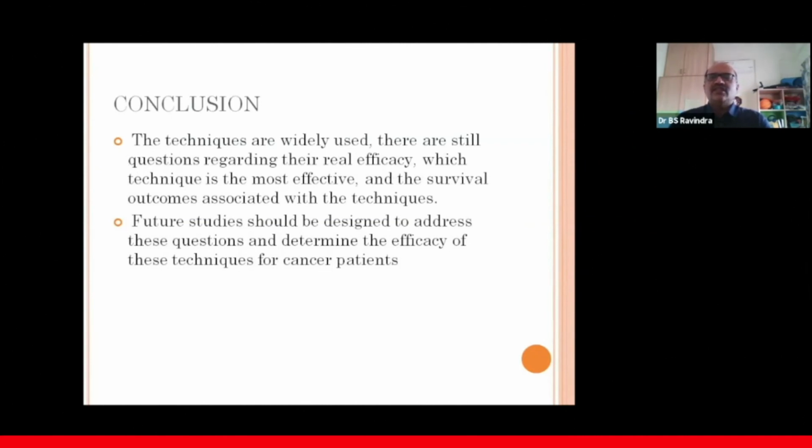and which technique is most effective, central, bilateral, CGN or broad plexus, and then the survival outcomes associated with the technique. I think future studies should be designed to address these questions and determine the efficacy of these techniques for cancer patients, especially pancreatic cancer.